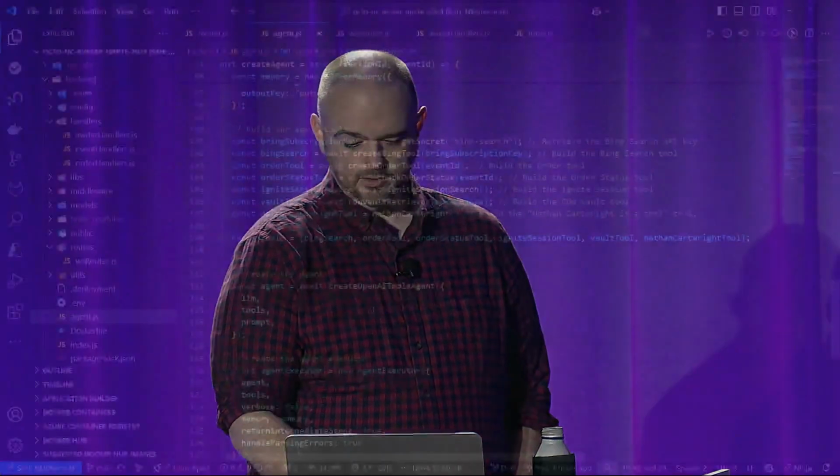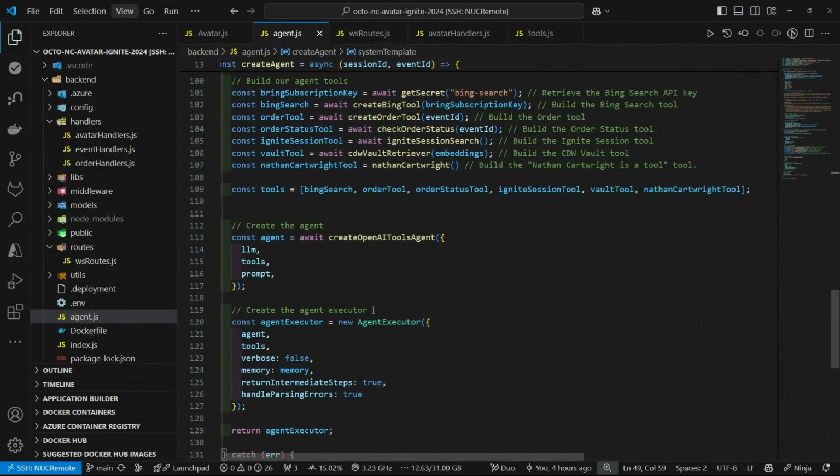So here we just have a prompt. The prompt handling changes in LangGraph, which is the next iteration of LangChain. So again, we have our LLM set up here. Temperature 0.9, which gives you a better mixture of tokens. We do have our Cosmo MongoDB set up for conversation memory. And then we build our tools here. And then we create the agent and the executor with memory and all that kind of stuff in there.